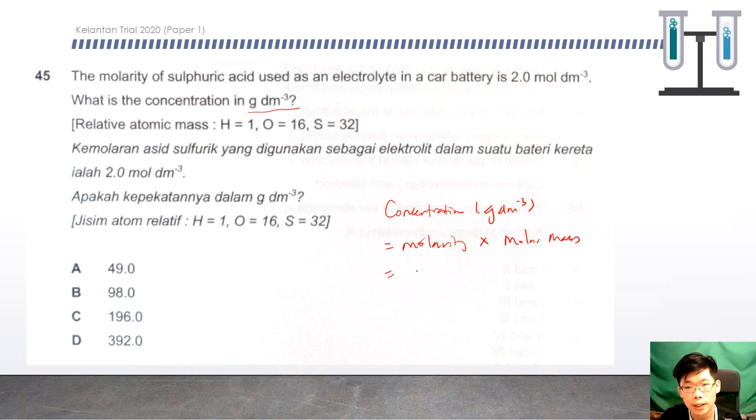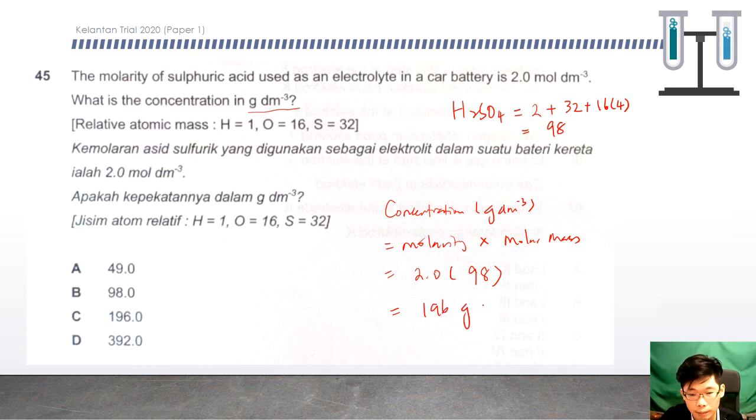So the molarity given here is 2.0. The molar mass for the sulfuric acid, H2SO4, we have to total up: H is 1 times 2, so 2, plus 32, plus 16 times 4. So you will get 98. So 98 times 2, you will get 196 gram per cubic decimeter. So 196.